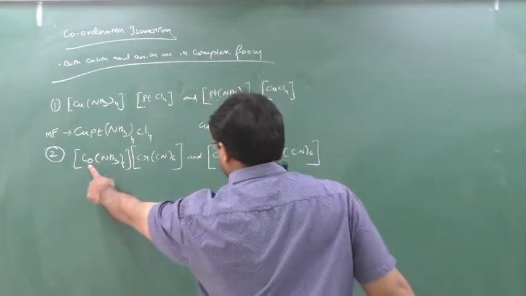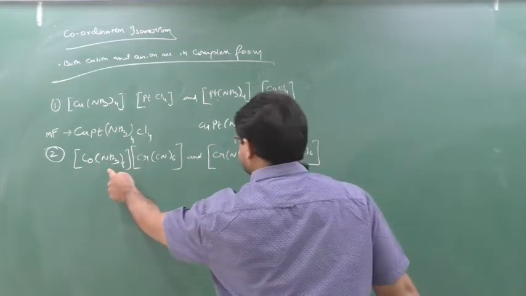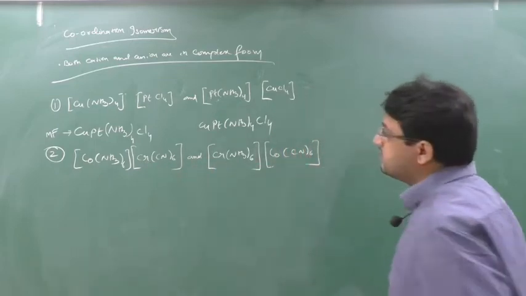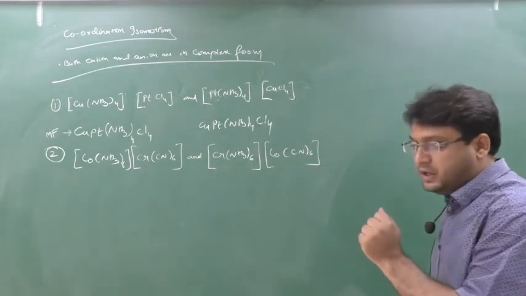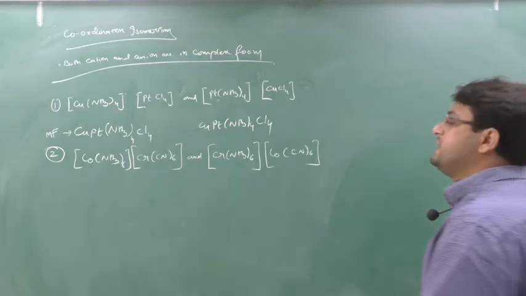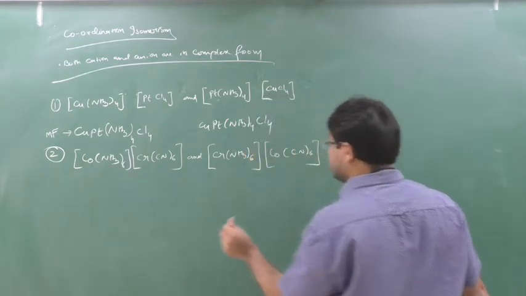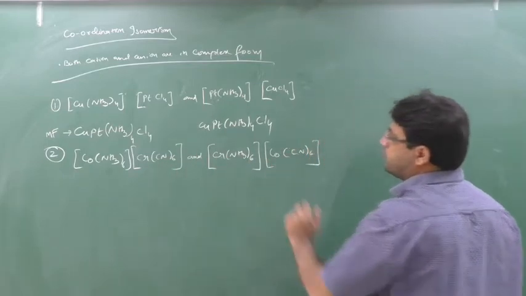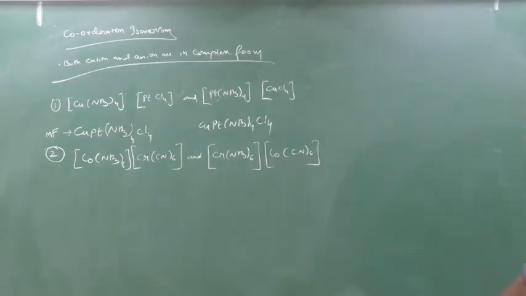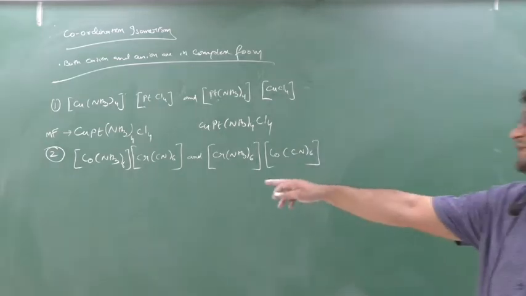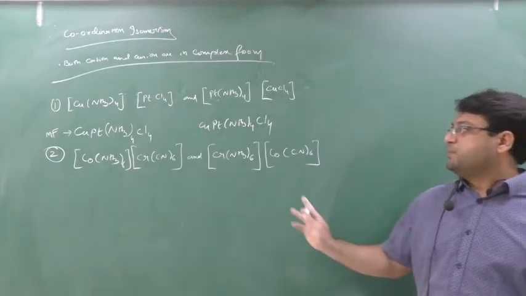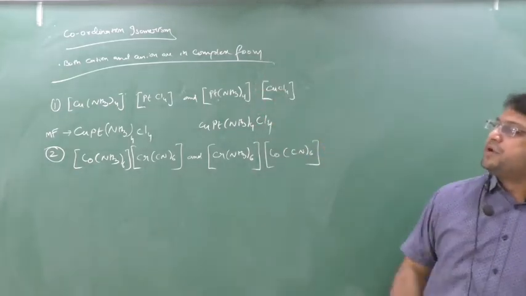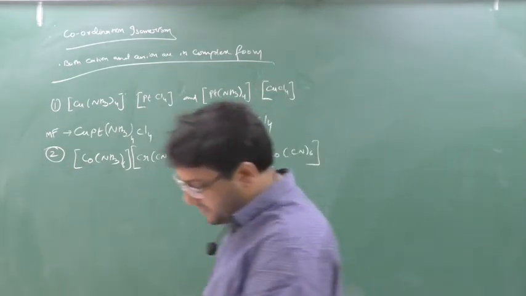Co is 1, Co is 1, NH3 6, NH3 6, Cr 1, Cr 1, and CN 6, CN 6. See the places of cobalt. Here cobalt is with ammonia. Here cobalt is with cyanide. Here Cr is with cyanide, and there Cr is with ammonia. The compounds have the same molecular formula, and both are in a complex, so this type of isomers we call coordination isomers.